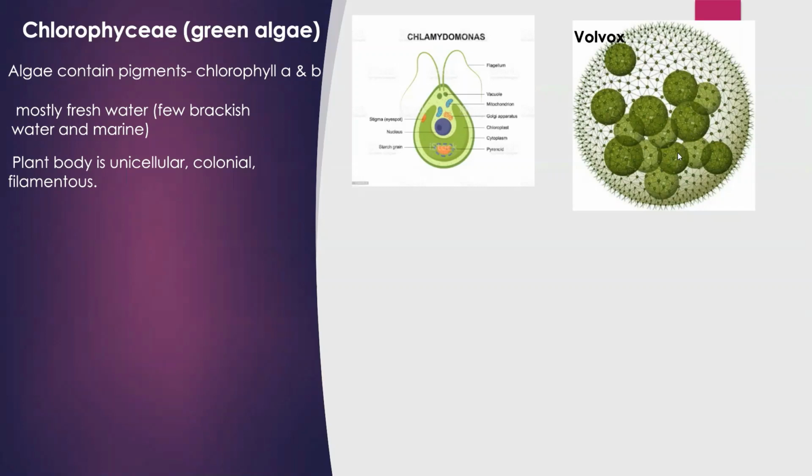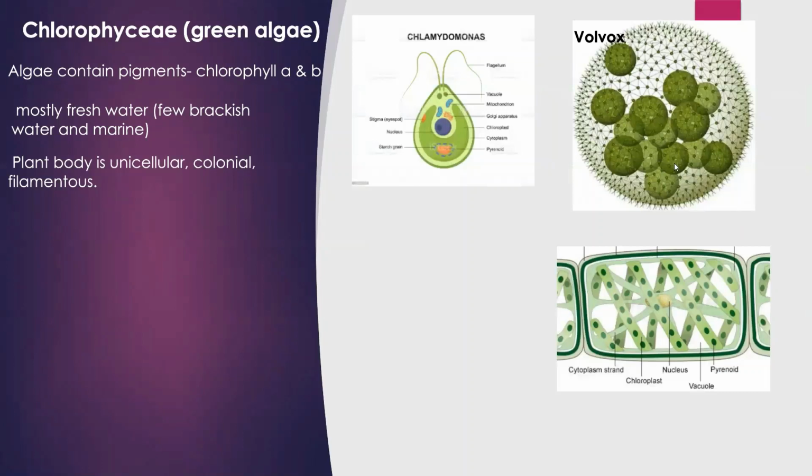Then the second type of thallus is filamentous, Spirogyra. In Spirogyra, the thalloid structure is filamentous. That means it is a rod-like elongated structure which is unbranched. Then the next character is that the cell wall contains cellulose. Usually, the plant cell wall is made up of cellulose. So the cell wall of the Chlorophyceae members is also made up of cellulose.